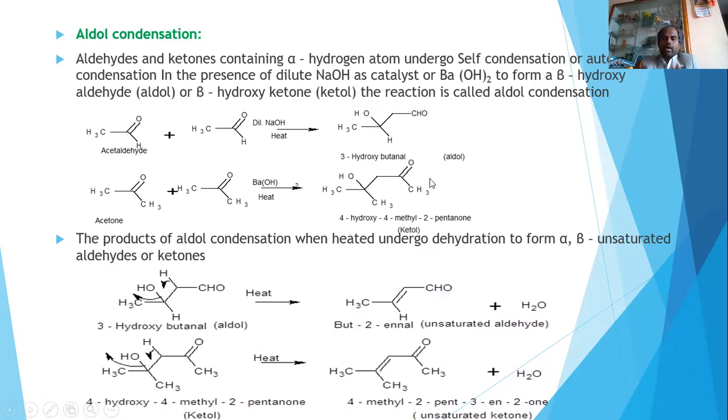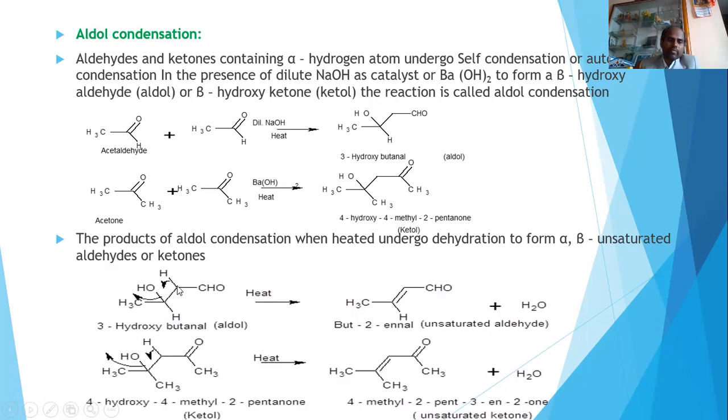Okay, aldol condensation is important. How you can say that alpha hydrogen containing carbonyl compounds undergo self-condensation in presence of base, giving rise to aldol product. The obtained aldols undergo dehydration, removal of water. How will it go?